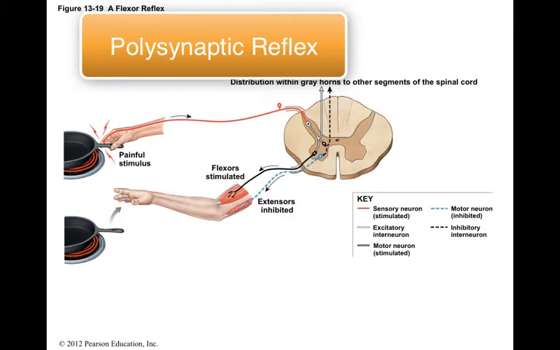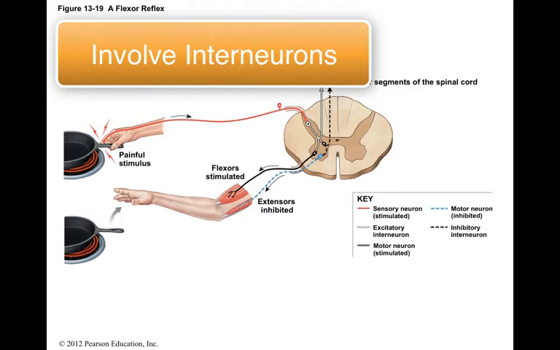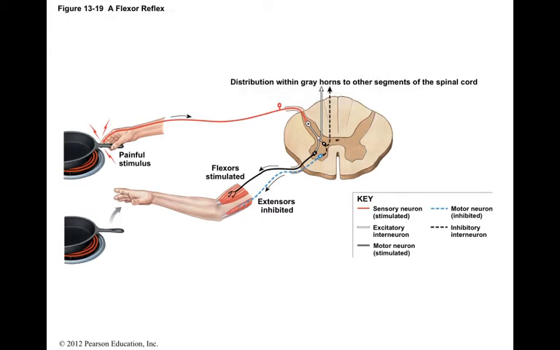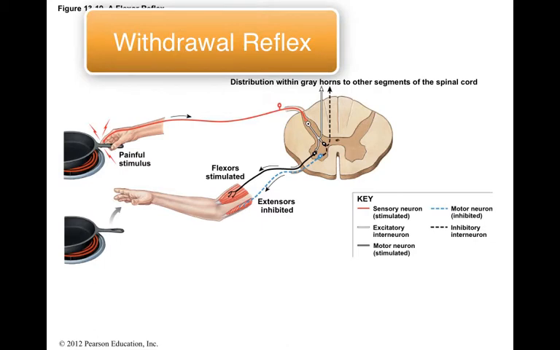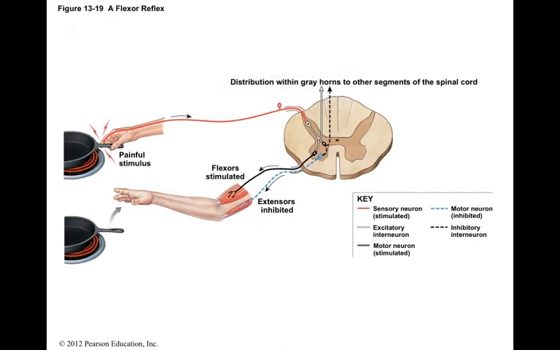A polysynaptic reflex can produce far more complicated responses than monosynaptic reflexes can. In a polysynaptic reflex, interneurons are involved and can control several muscle groups. These interneurons can either stimulate or inhibit action potentials in the central nervous system. A withdrawal reflex is an example of a polysynaptic reflex. The strongest withdrawal reflexes are usually triggered by painful stimuli.